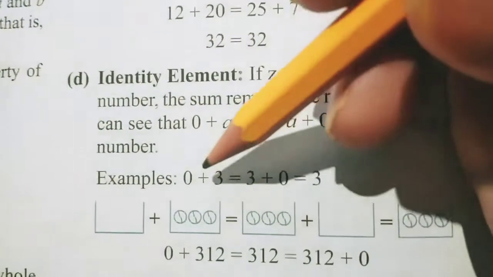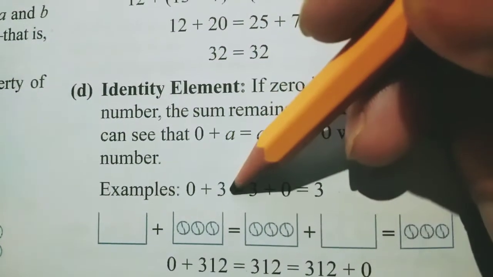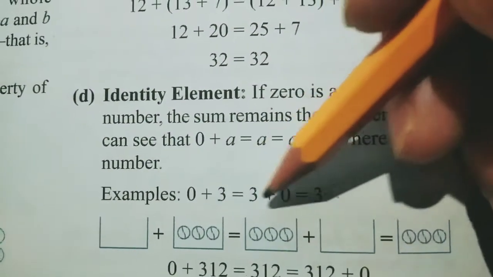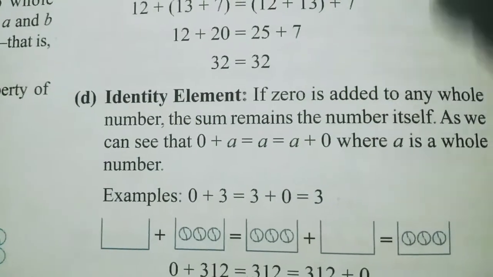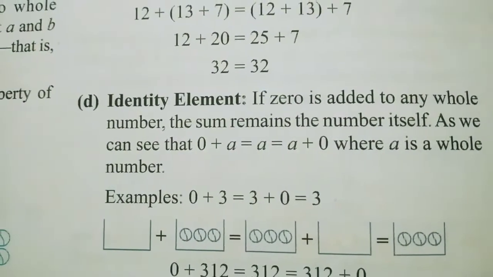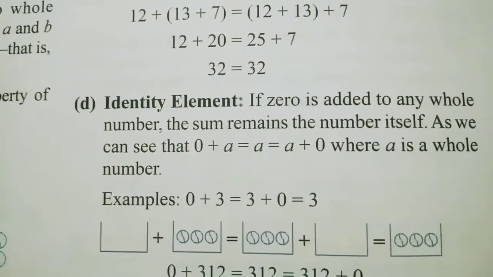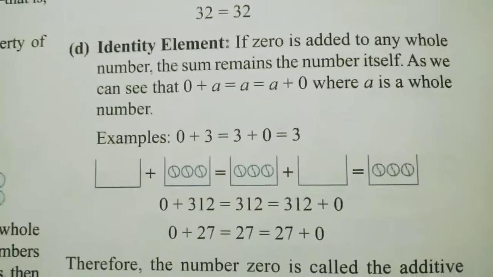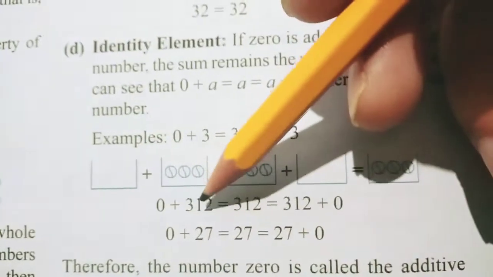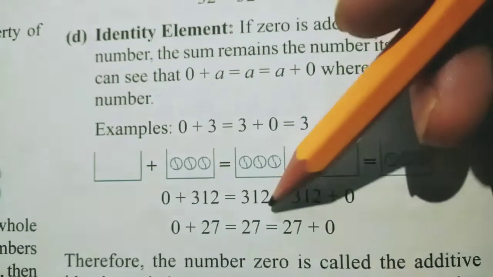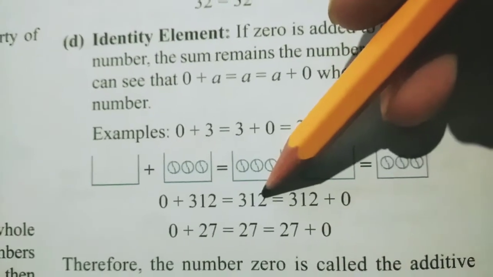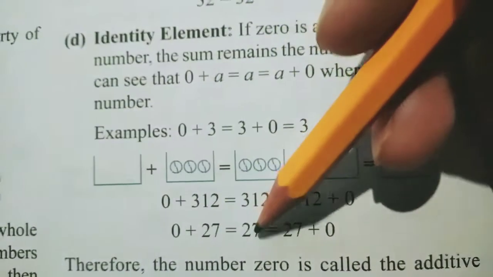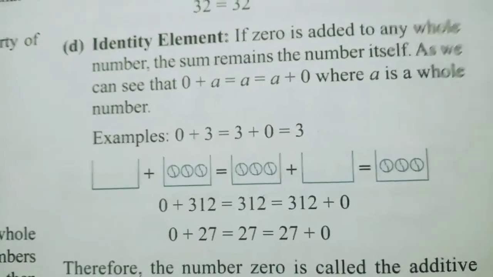See, by the example, 0 plus 3 is what? 3, and 3 plus 0 also 3. So this is the meaning. So when you add 0 with any whole number, the answer will be that same number. Again see, 0 plus 312, answer is 312. Again 312 plus 0, again answer is same. 0 plus 27 is 27, 27 plus 0 is 27.